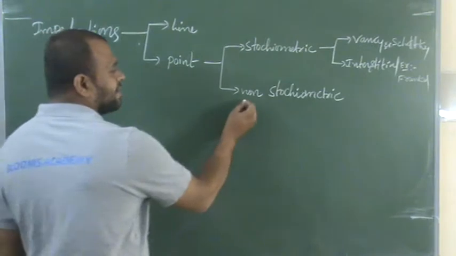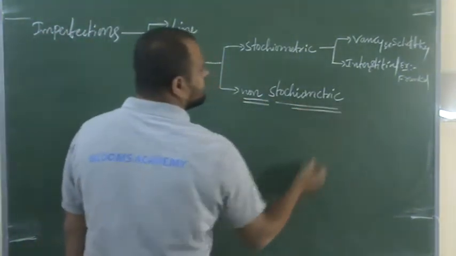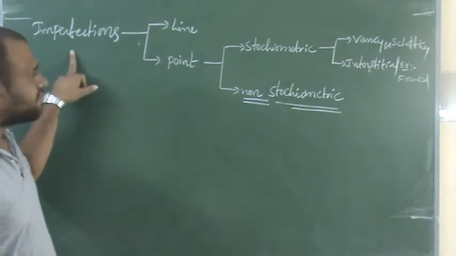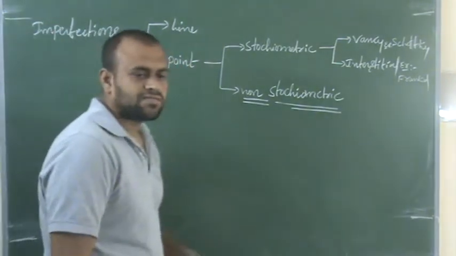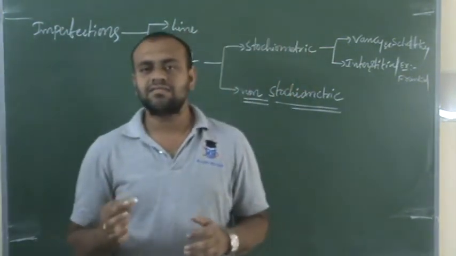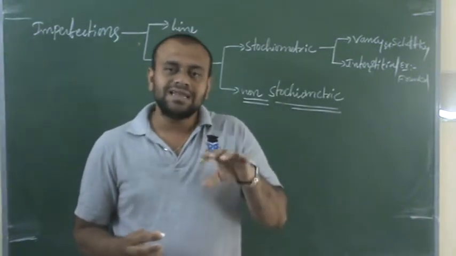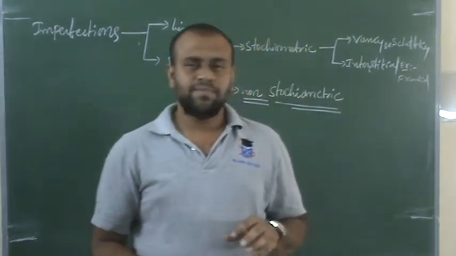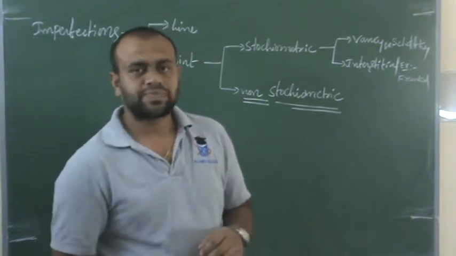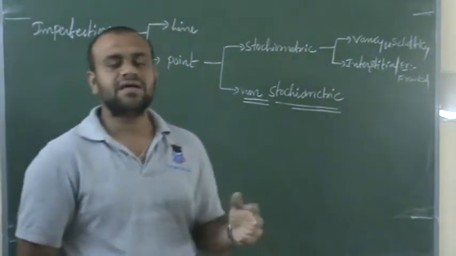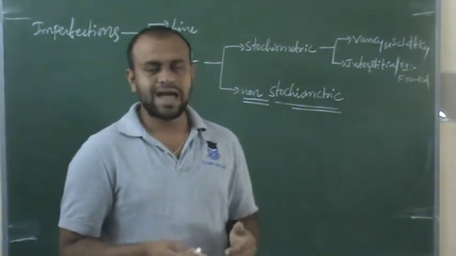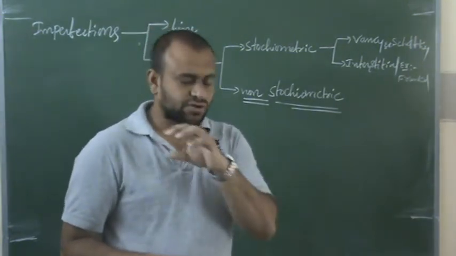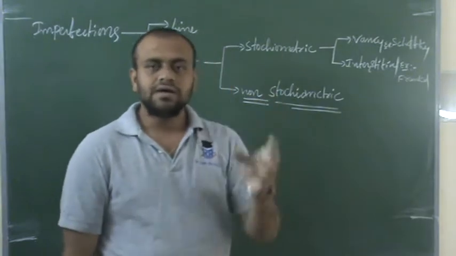In today's class, let's discuss in detail about non-stoichiometric defects. We had discussed imperfections. Imperfections means there is an orderly arrangement in solids, and any disturbance or dislocation in that orderly arrangement of particles is said to be an imperfection or defect. There are mainly two kinds: line defects and point defects. In line defects, the orderly arrangement of particles is disturbed throughout a line, that is throughout a row or column.